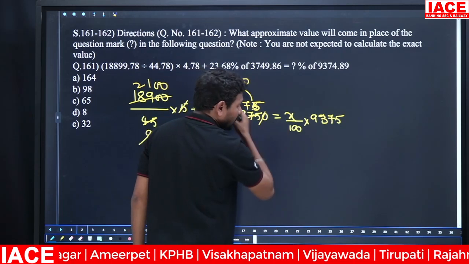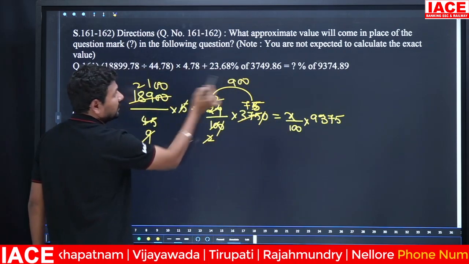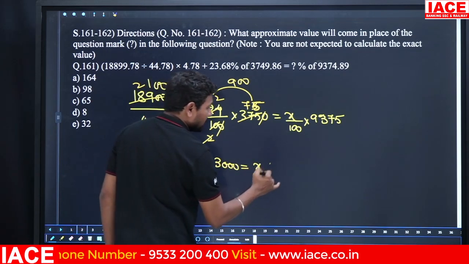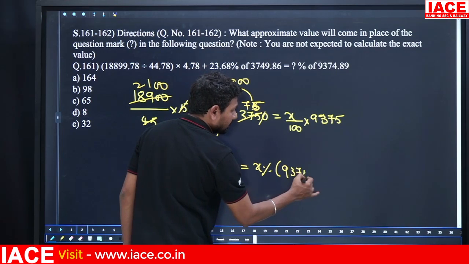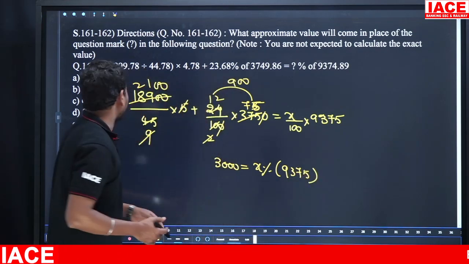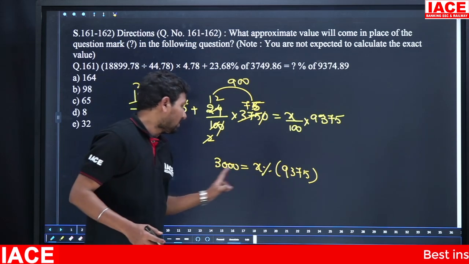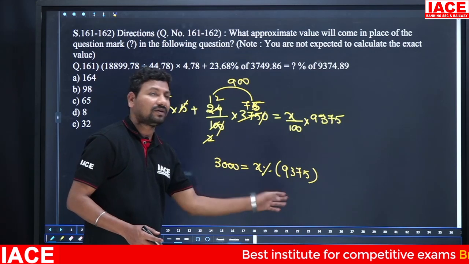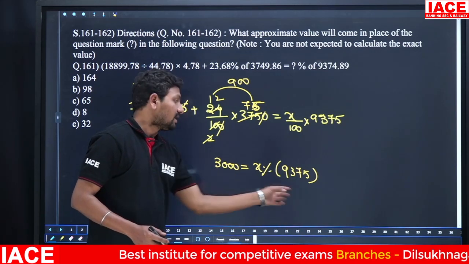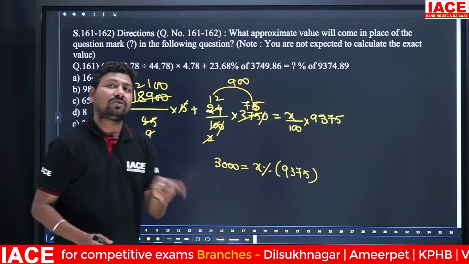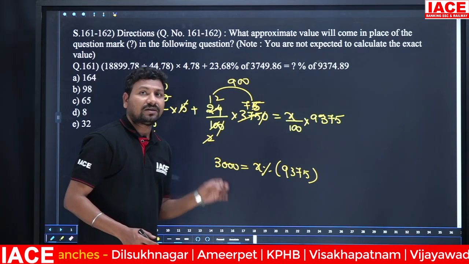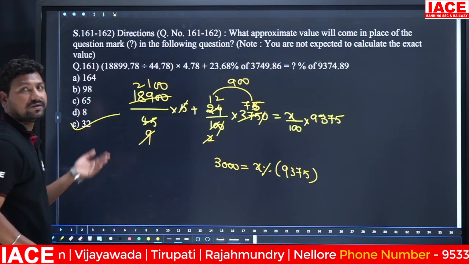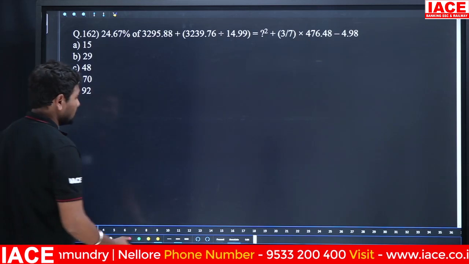Then here also we should cancel the values. 2100 plus 900, it is 3000, equal to x percentage of 9375. When you estimate the value here, in 9000 we need 3000, so almost it is equal to 30%. We will take more than 30%. 30% of 9000 is equal to 2700, but you need 3000. That means the answer should be more than 30%, so the option is 32. Let's see the next one.